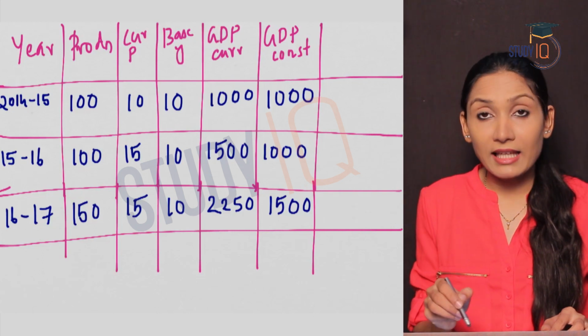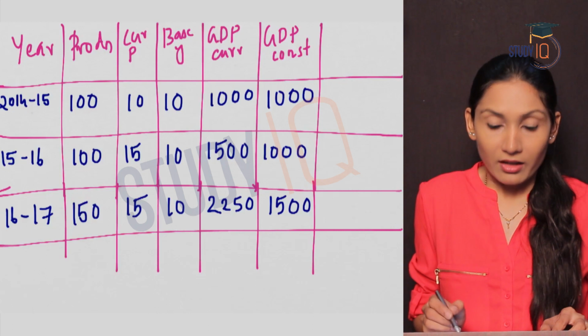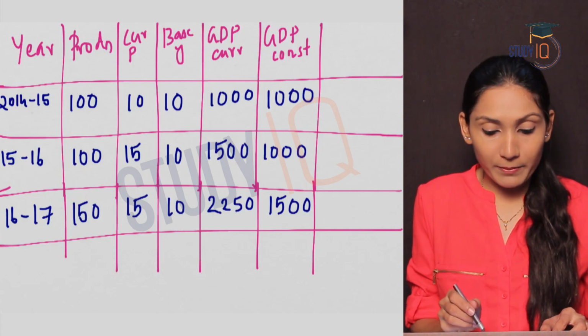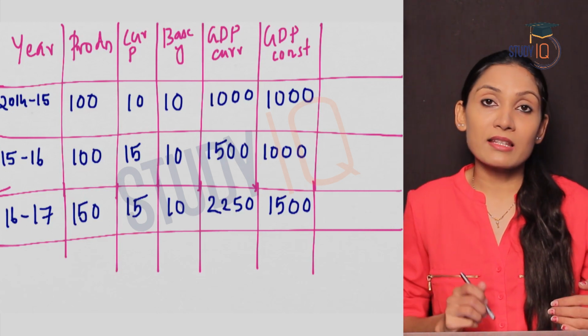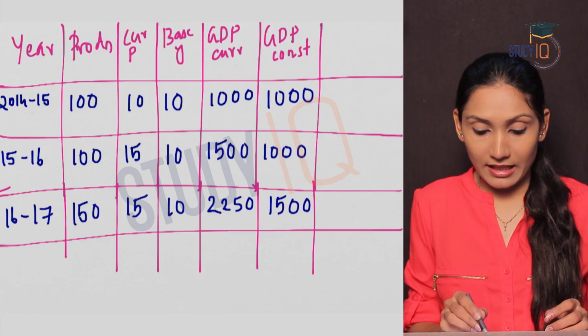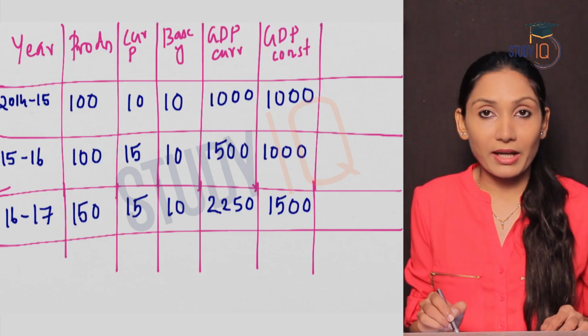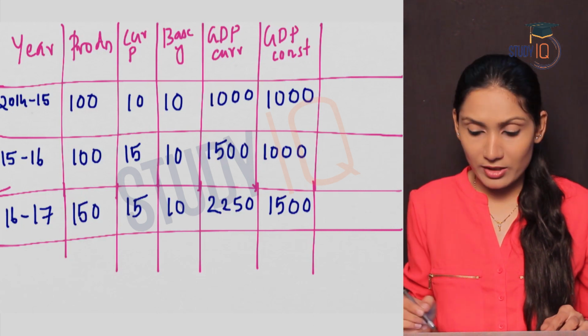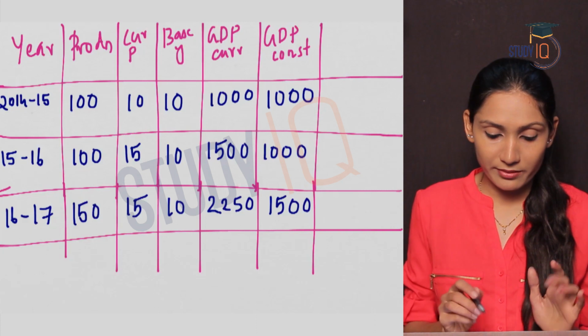So GDP at current price increased from 1000 to 1500. Why did this happen? This happened because the current prices increased. So what is current price? The existing price in the market. So in the market the prices have increased from 10 to 15, which increased the GDP at current prices. And GDP at constant prices is the same because the base year price is not changed and production is also the same.